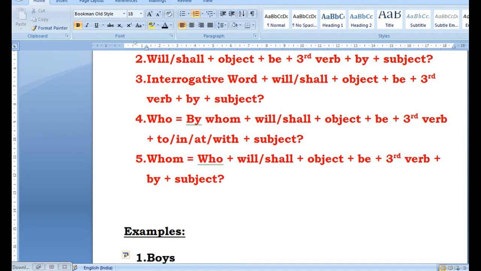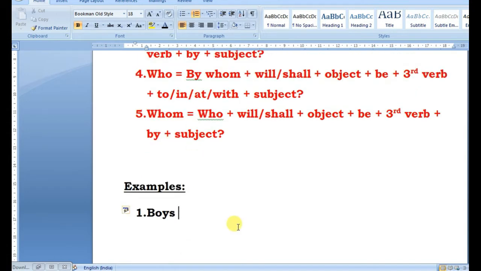So, boys will fly kites in the playground.